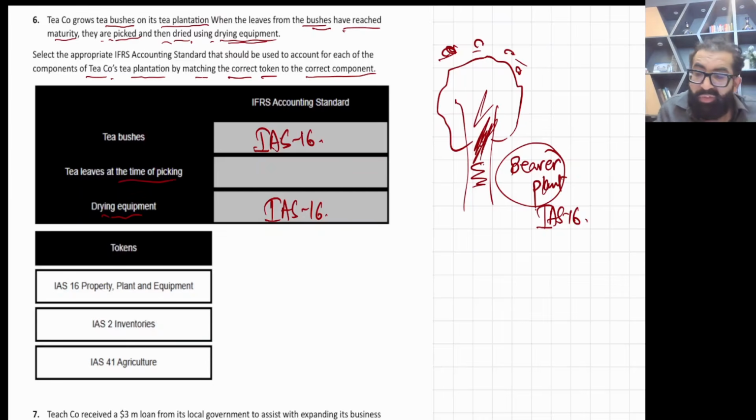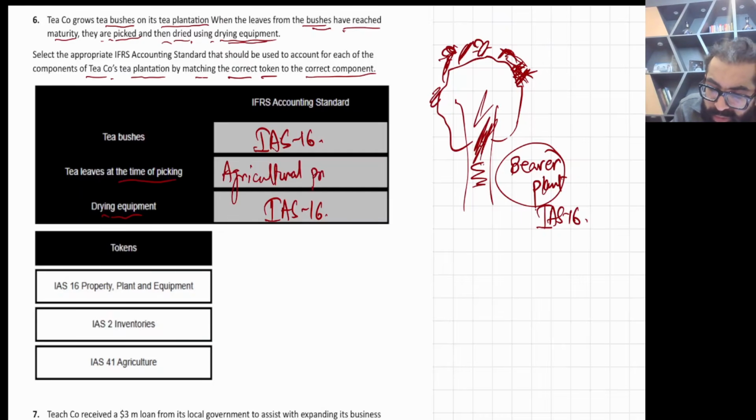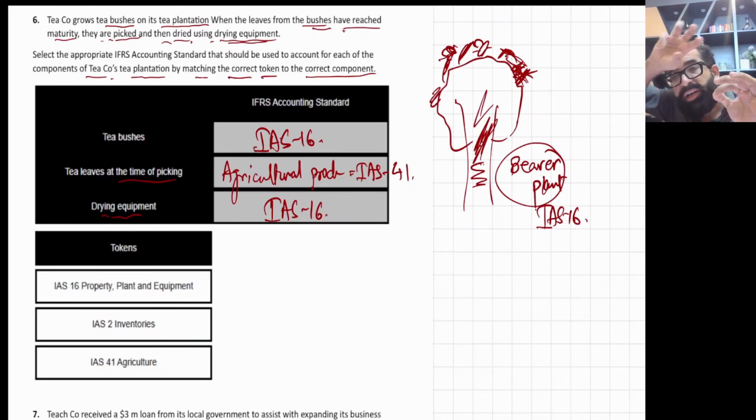But yes, there is some issue: tea leaves at the time of picking. See, the leaves are there on the bushes. Now in the next 5 minutes I'm going to remove these leaves. Just at the last moment when I'm going to remove these leaves, it's basically agricultural produce. On agricultural produce we apply IAS 41. But yes, once these leaves are removed from the tree and processed, then it becomes your inventory, and then it is IAS 2.